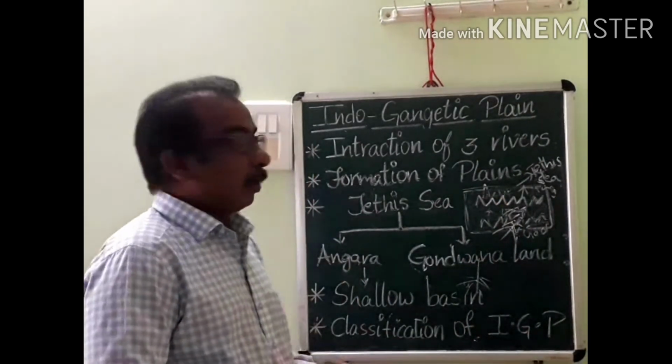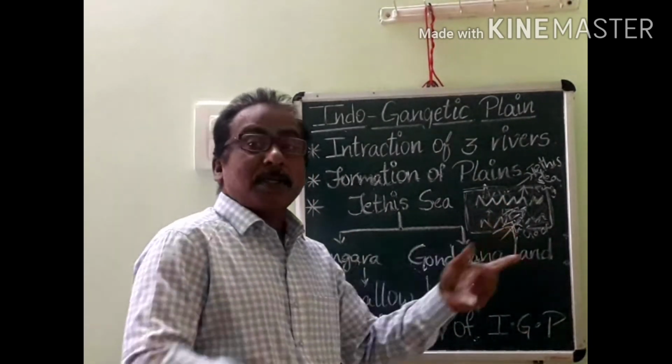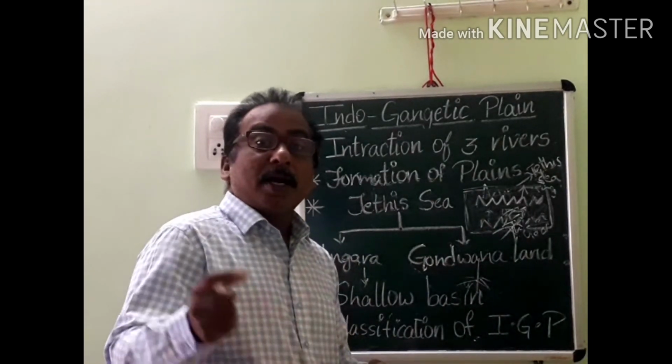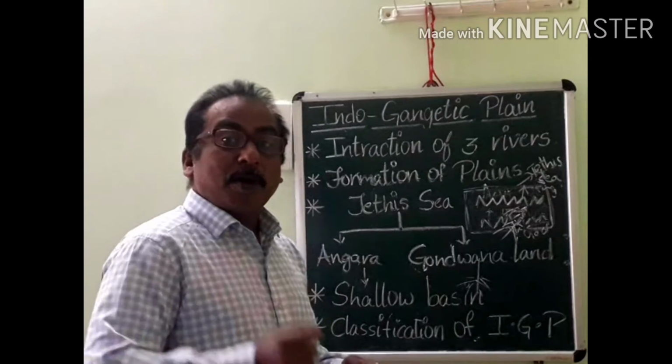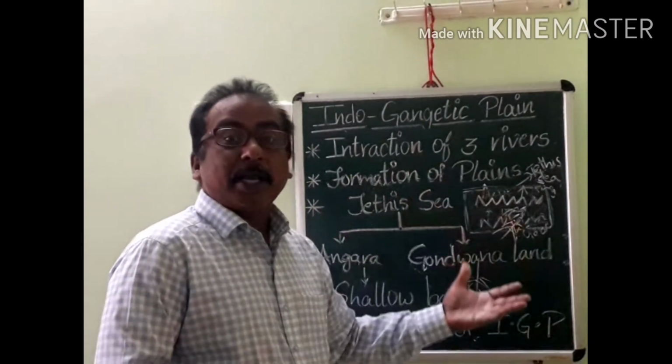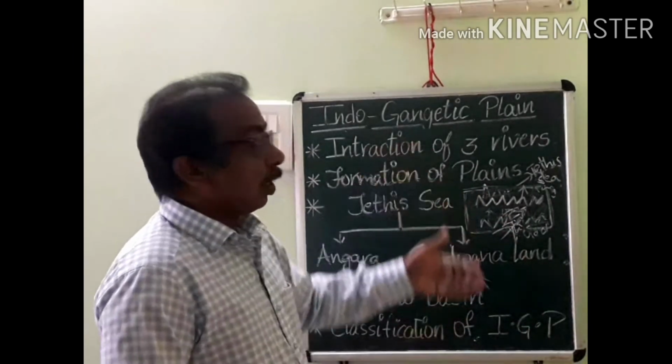Where is that pit? At present, it covers Uttar Pradesh, Bihar, some parts of Haryana and Jharkhand, and some part of West Bengal. This whole area, once upon a time, looked like a shallow basin. But in the course of time,